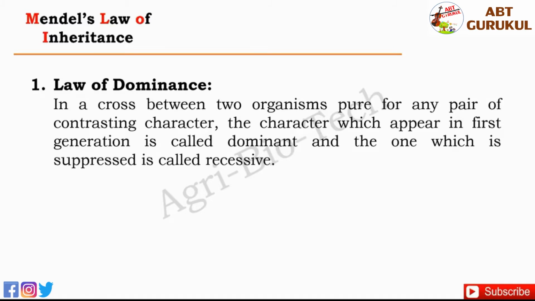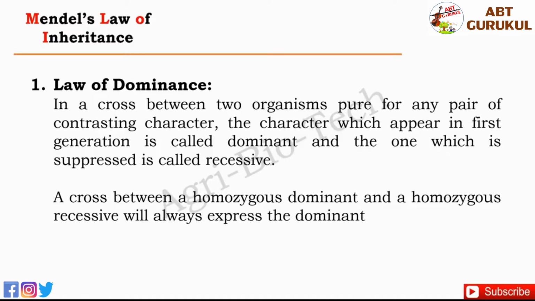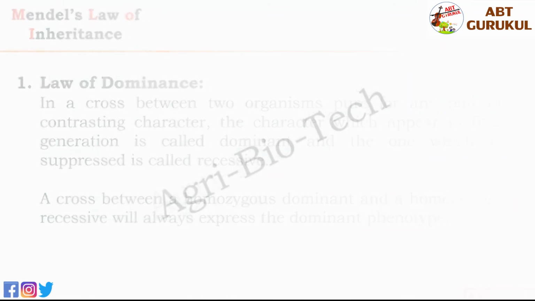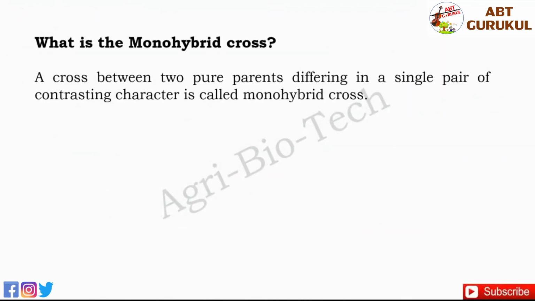In this cross, the recessive allele will always be masked by the dominant allele. Therefore, a cross between a homozygous dominant and a homozygous recessive will always express the dominant phenotype. Thus, there is always uniform expression in the F1 generation. The law of dominance can be explained with the help of monohybrid cross experiments. So, let's see this monohybrid cross experiment.